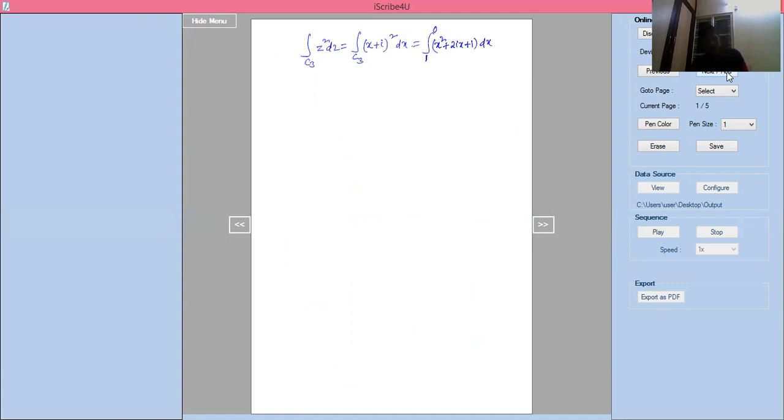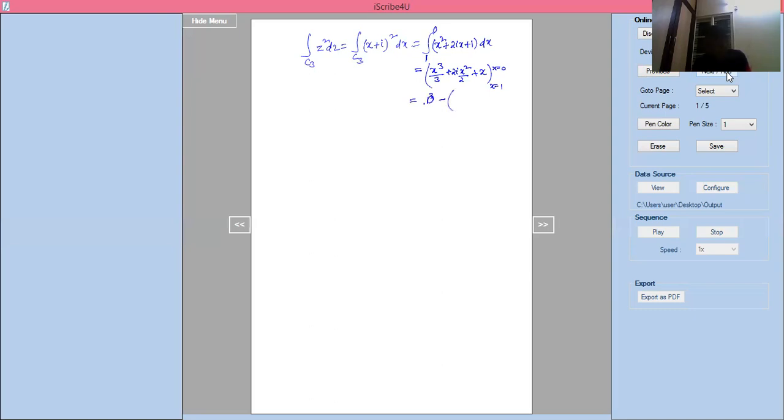Now we have to integrate this, using the (a plus b) whole square formula. If you integrate this, you will get x cube by 3 plus 2i into x square by 2 plus x, with limit x equal to 1 to x equal to 0. Apply the upper limit, 0, minus the lower limit.